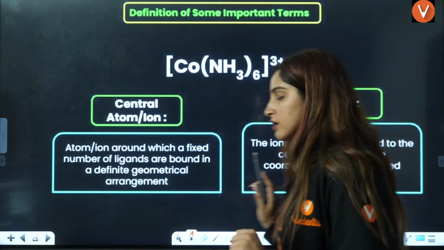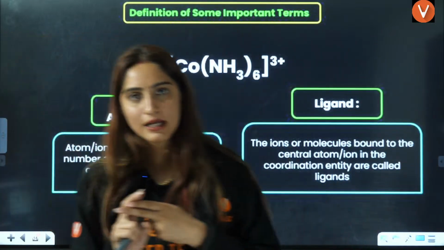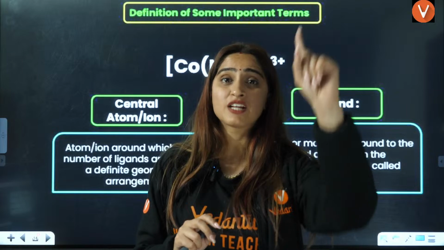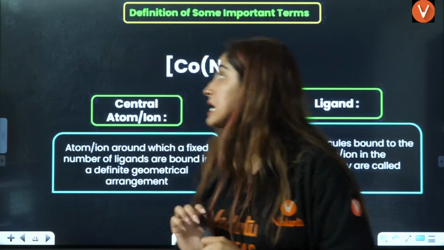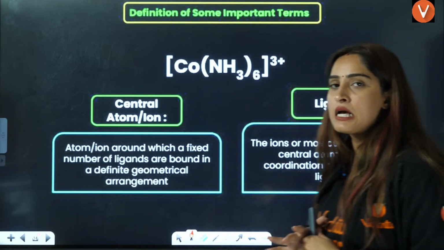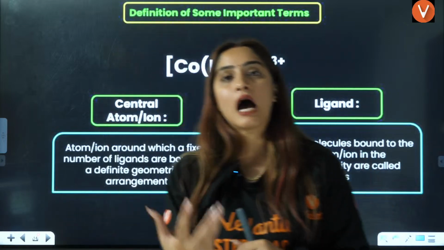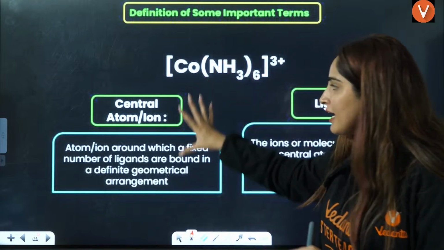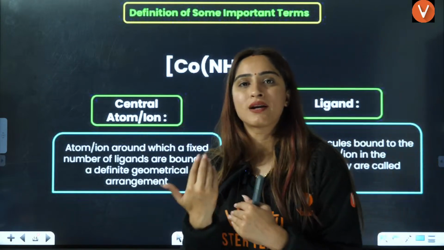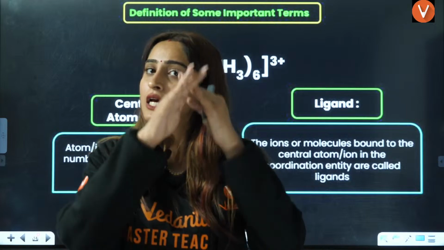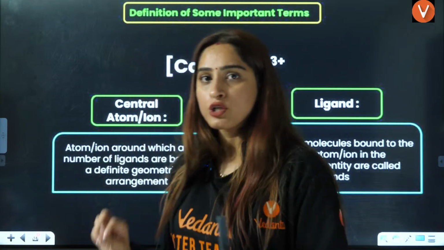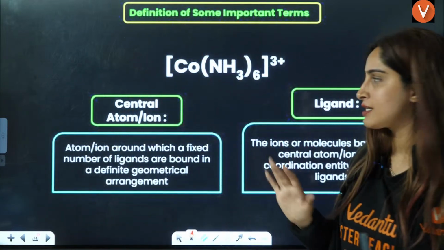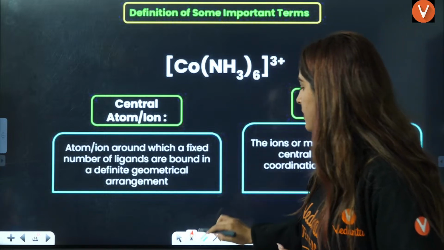Now, two topics we have already done. One is a very major topic, the other is a very small topic. Now, the third concept is some definitions, how they can ask you questions based on some basic definitions. If you don't know these things, you won't be able to understand either VBT or CFT. So let's go through this concept, the definitions of some important things.